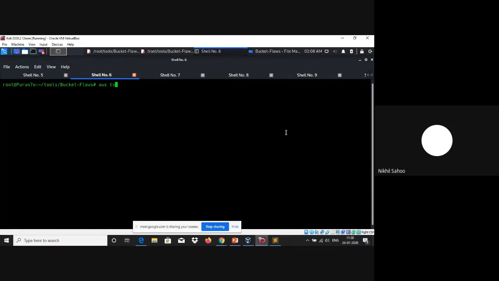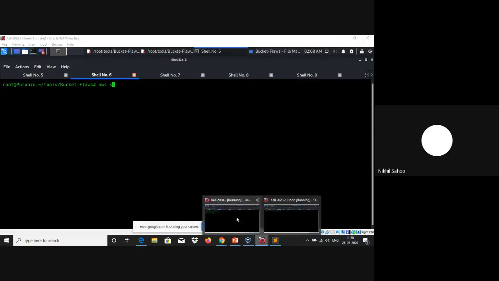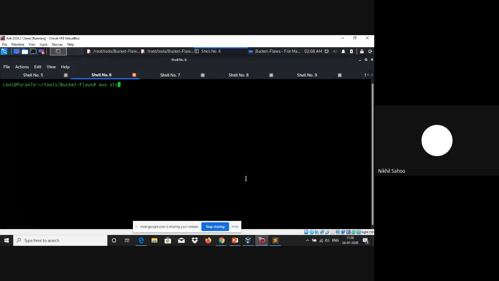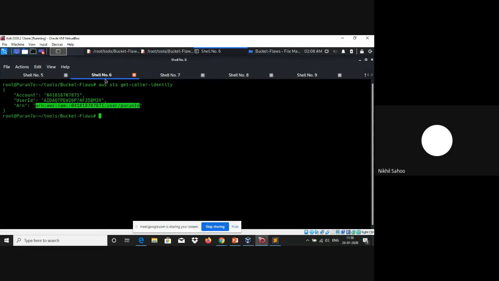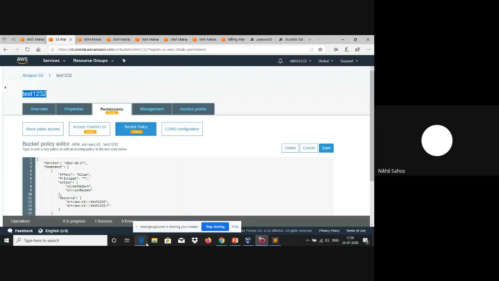One thing to note here is that I'm currently logged in. This is a different virtual machine than the previous one, and in this machine I have been logged into a different AWS account. I'll show you in a minute. So this is my current account ID, and this is actually different from the account ID that owns this particular bucket.